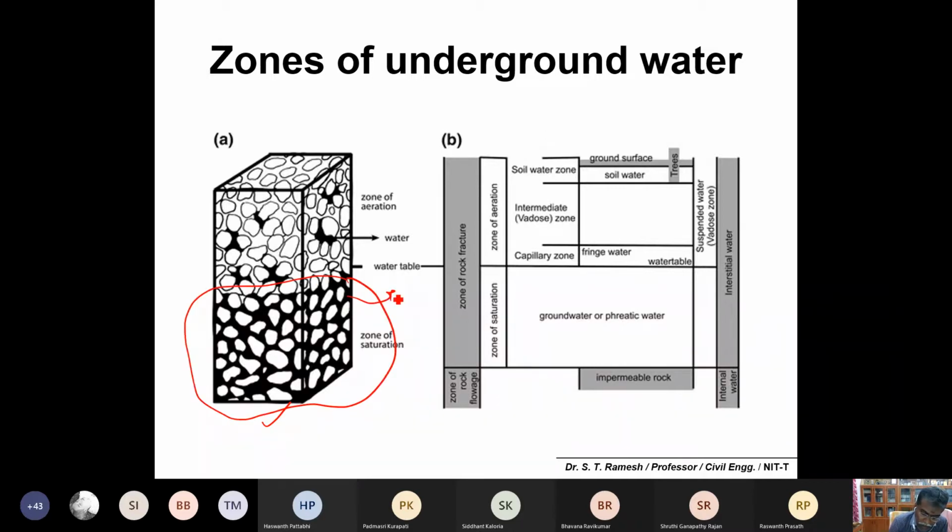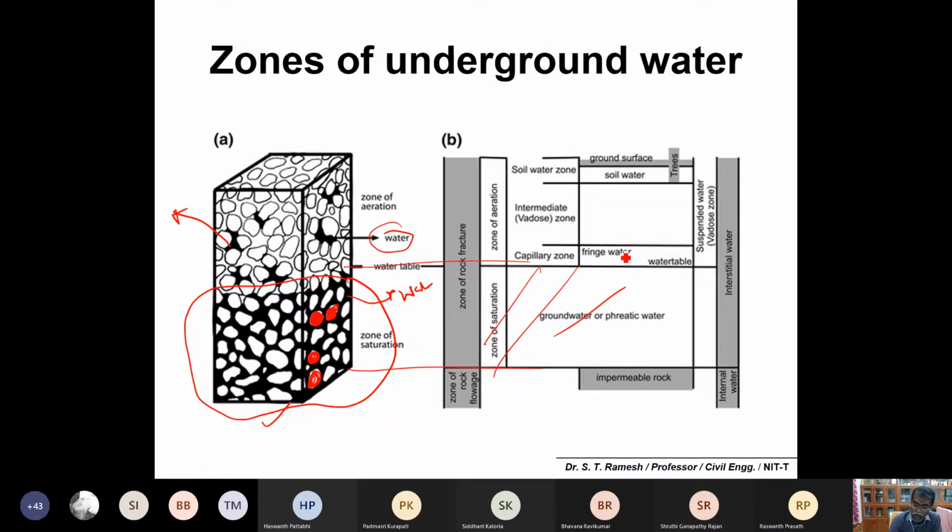This black color is meant for water. These are the soil particles. Here, the water is completely saturated, but here, because of the soil moisture, the water is kept inside the soil grains because of molecular attraction. Here it is under complete hydrostatic pressure. Now you can relate. This is your groundwater, simply this portion, because it is completely saturated.